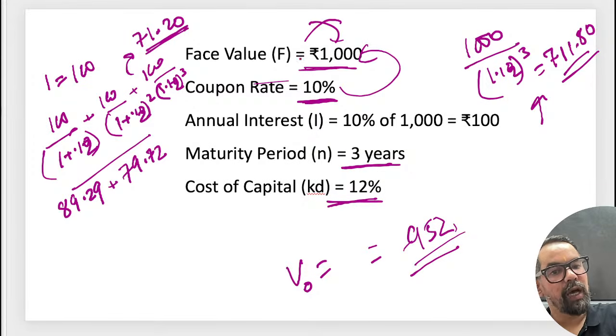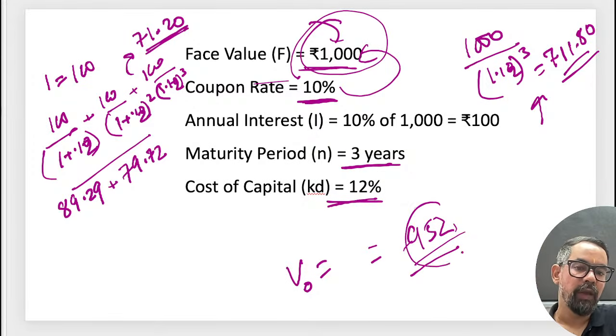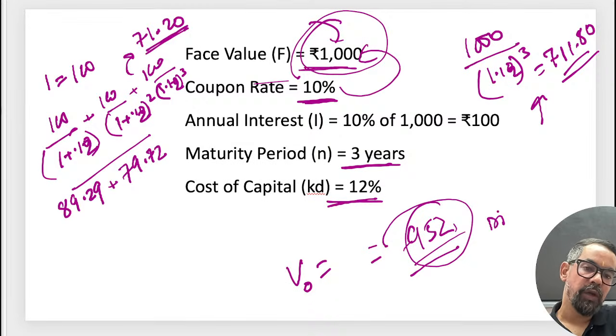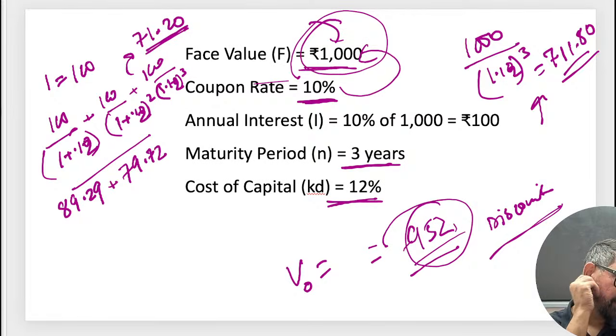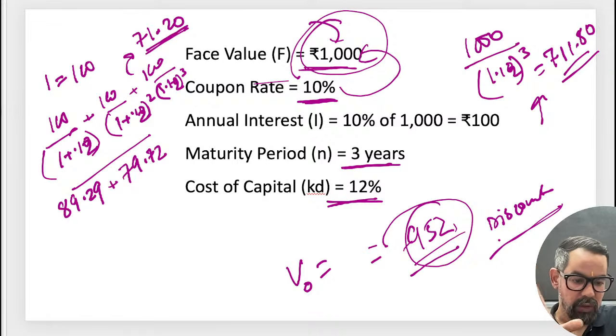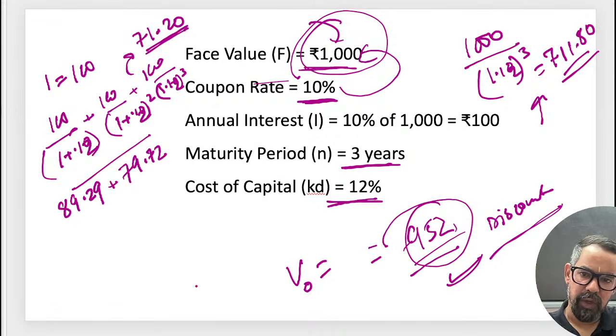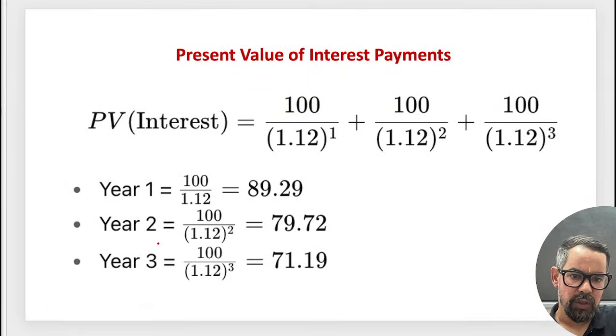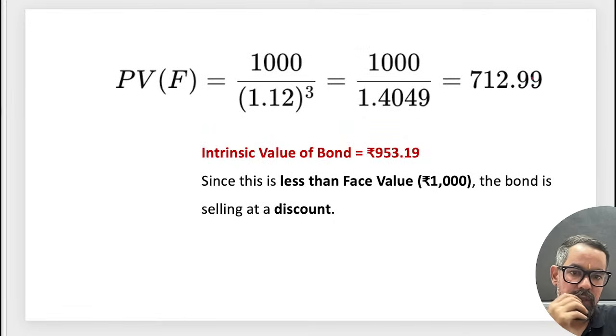Face value is 1000. The bond value is this, which means this bond is trading at a discount, right? The bond is getting traded at a discount. Is it 938? Okay, I have taken some rough numbers. It is coming around 952, with some decimal numbers also, 953 point something.